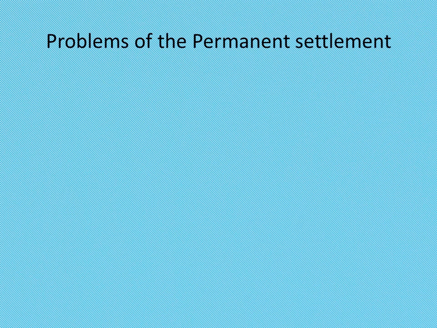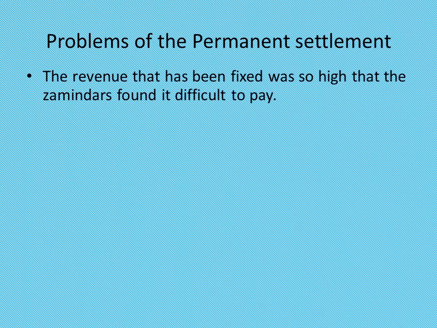The permanent settlement, however, created problems. Company officials soon discovered that the Jamindars were in fact not investing in the improvement of land. The revenue that had been fixed was so high that Jamindars found it difficult to pay. Anyone who failed to pay the revenue lost his jamindari. Numerous jamindaris were sold off at auction organized by the company.